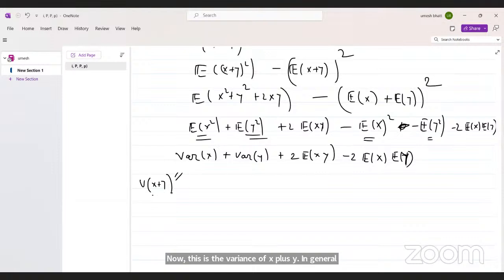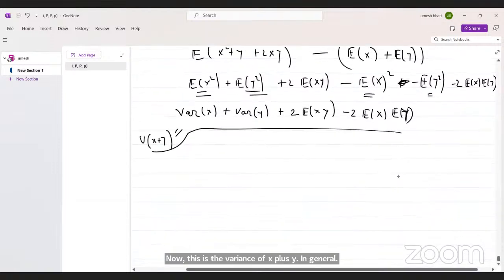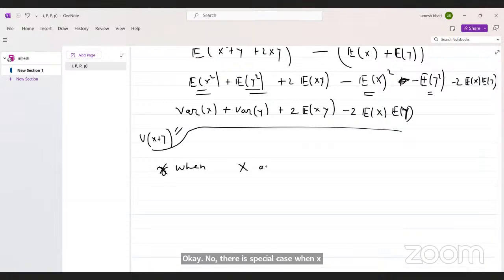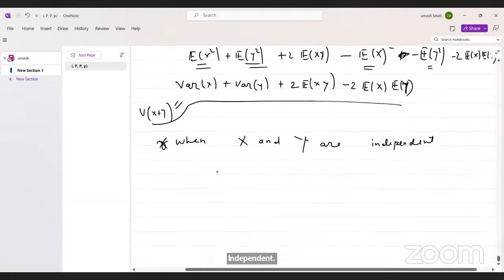Now there is a special case when X and Y are independent. Then what will happen?